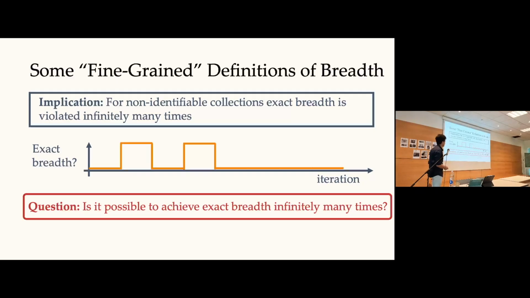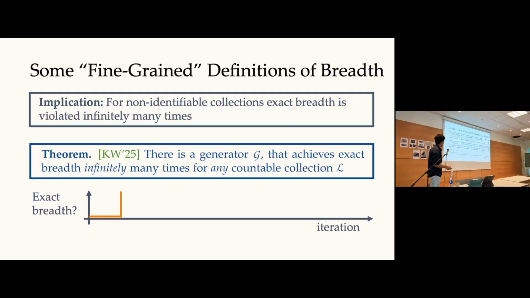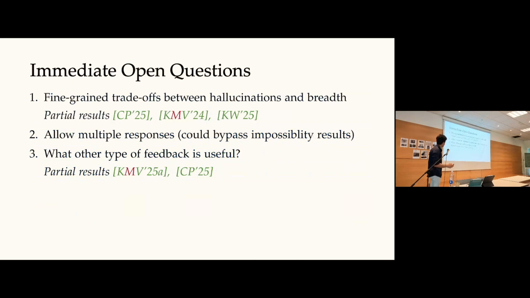But you could ask this weaker statement: can you get it infinitely many times, even if you miss it many times? And there's a paper by Jon Kleinberg and Fan Wei, which shows that this is possible. They construct a different algorithm that has this property. So you sometimes get breadth, you might have to wait a long time, but you'll always get breadth again. That's just something I'll mention without proof.